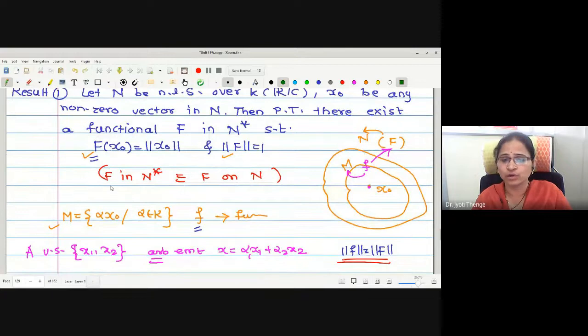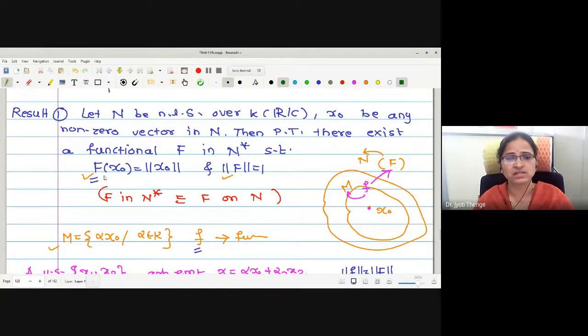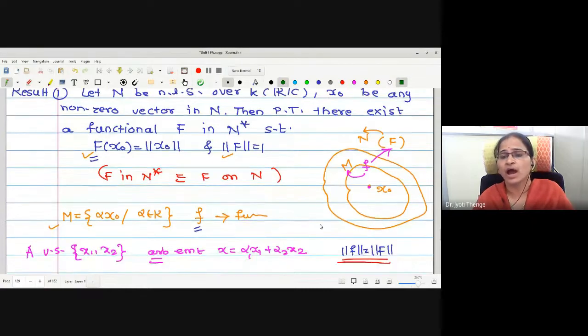I told you, f in N star is equivalent to f on N. Therefore, here we are going to show the existence of a functional f on N, or in N star, such that this condition holds.